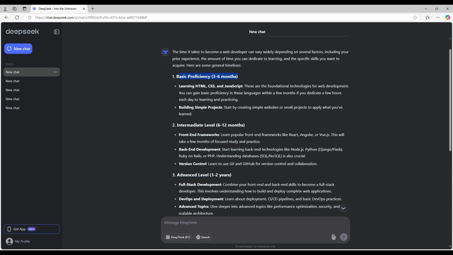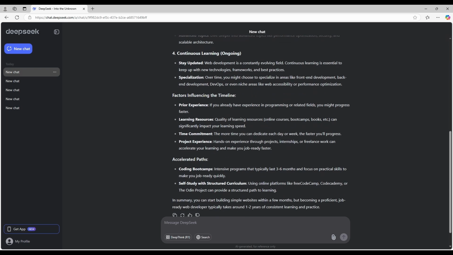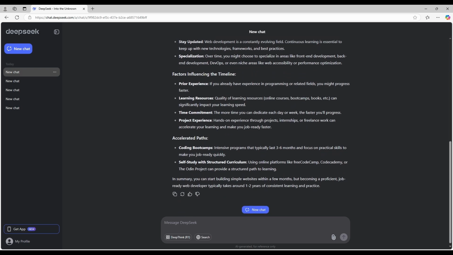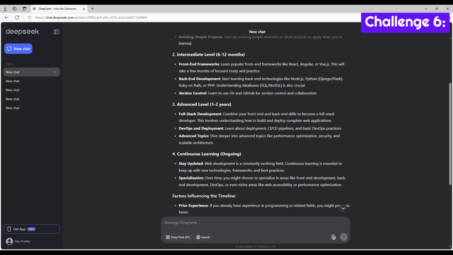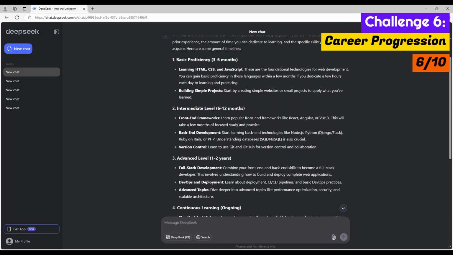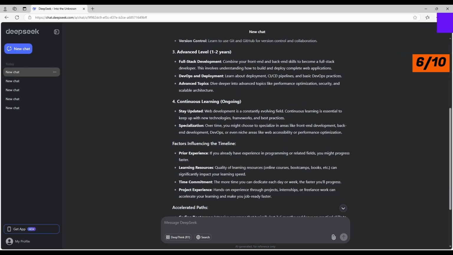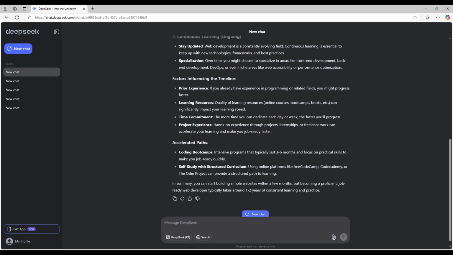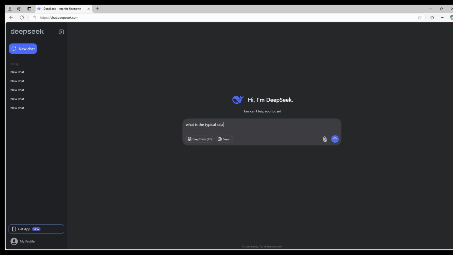And again, the question has been deliberately made open-ended, not trying to trick the AI, but it should have been able to give a slightly more realistic answer. So my rating for this, I would give it 6 out of 10. The answer isn't really realistic, but the only bits of nuggets of useful information are these last bits here, especially that you're going to have to put in a lot of intensive working and that you're going to need some structured curriculum.